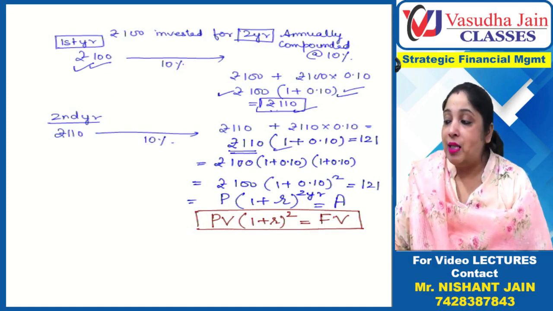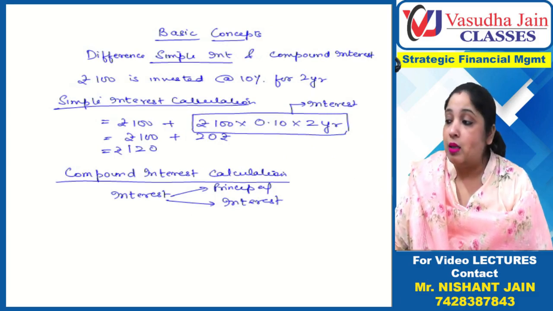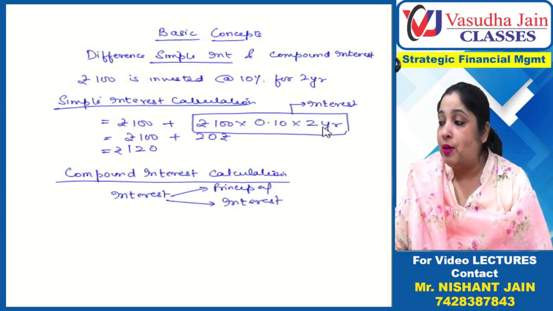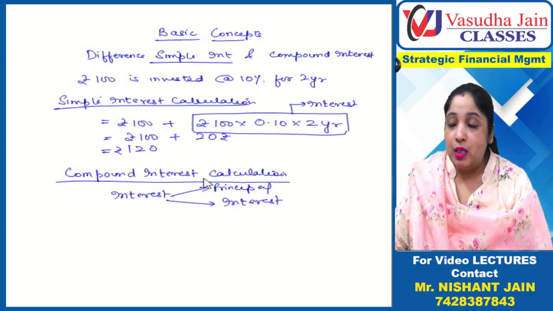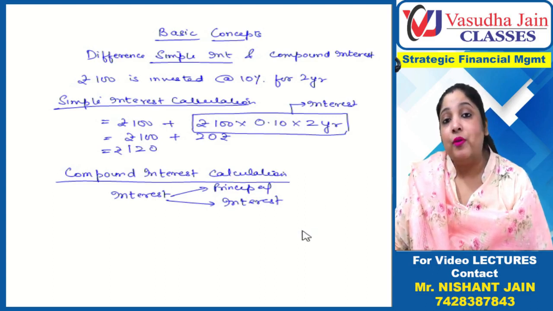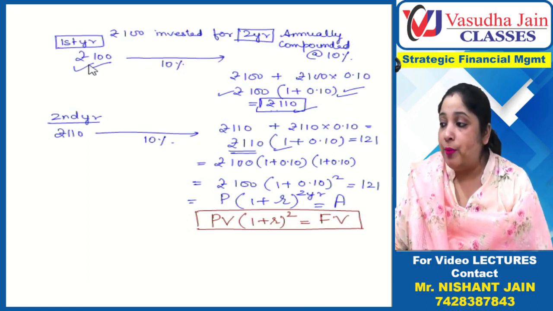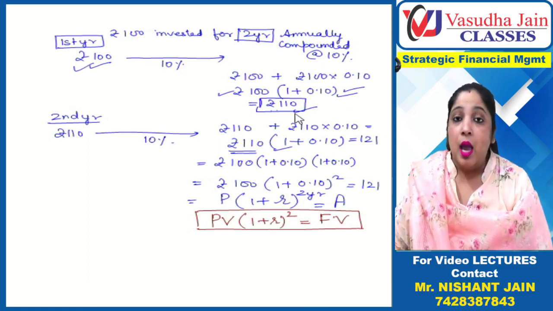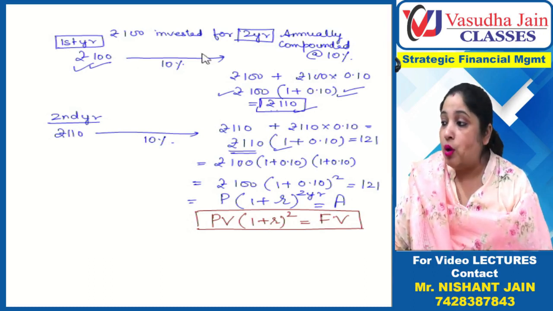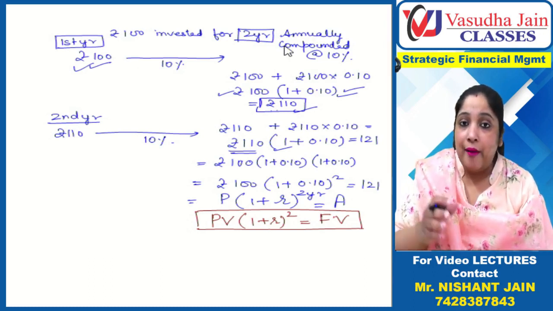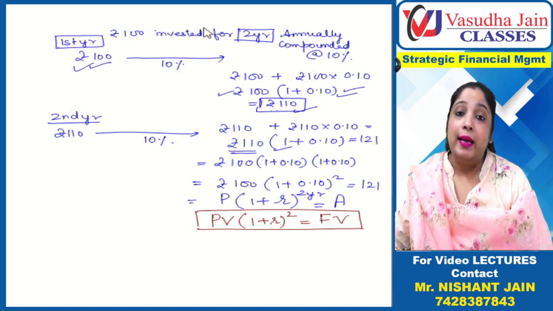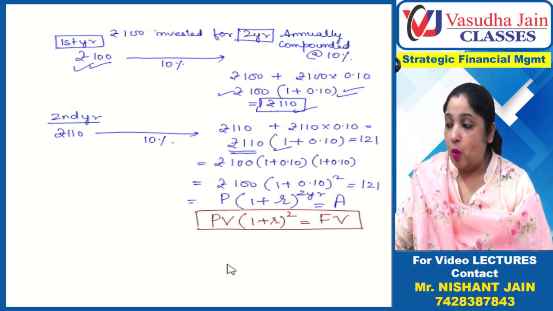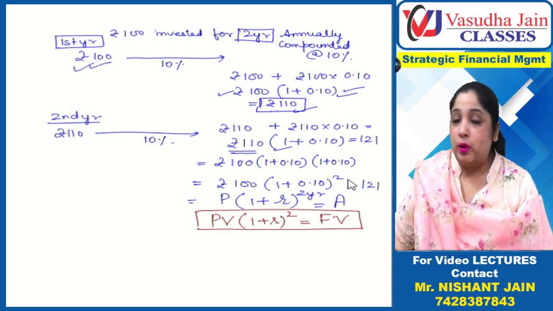Now what is the difference between simple interest and compounded interest? In simple interest you were getting the interest only on the principal for 2 years. But in compounded interest, you are getting interest on the principal as well as on the interest. If you see the calculation here, 100 rupees becomes 110 in the first year, and 110 is also invested because you are doing compounding annually. So every year, whatever the interest and principal becomes, on that you will get the interest in the second year.